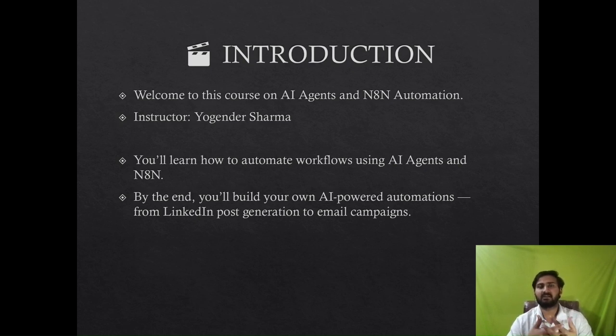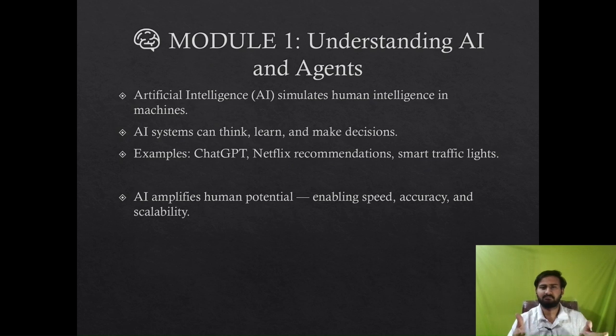Now let's talk about AI agents. An AI agent is a system that takes a goal, decides how to achieve it, and then performs the required action. Think of a digital assistant. It takes data from you, reasons logically, takes decisions, and even takes actions. This is what AI agents do. For example, imagine an agent that reads your email, finds client queries, and replies to them automatically using ChatGPT, all while you are sleeping. That's the power of an AI agent.